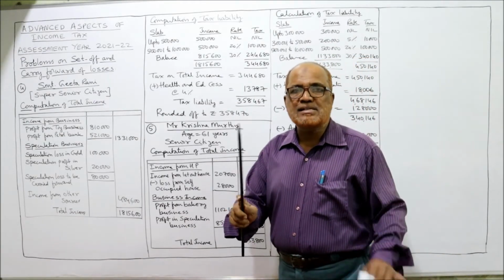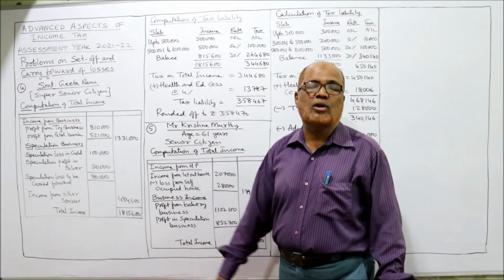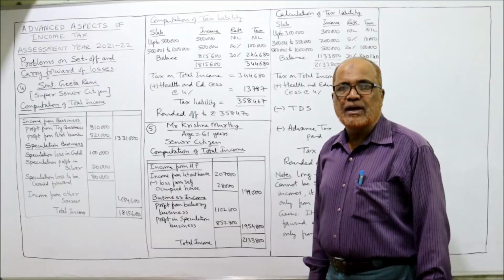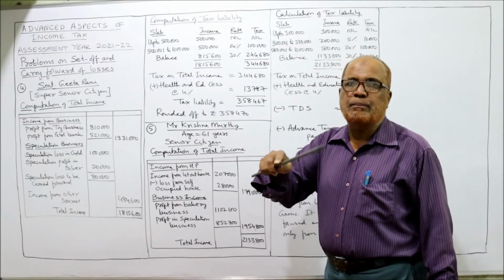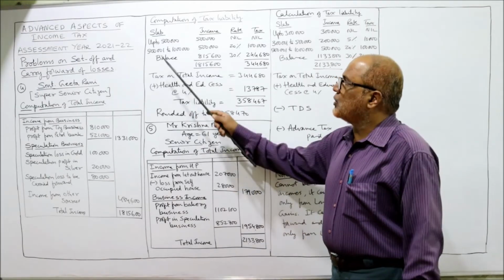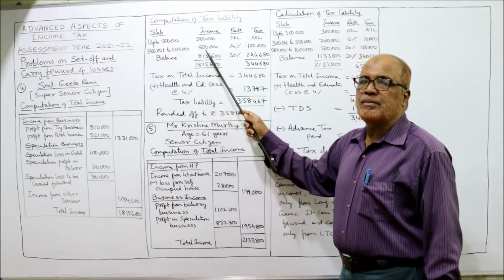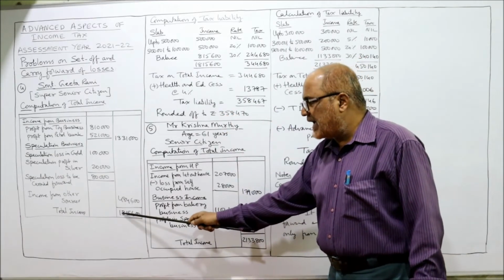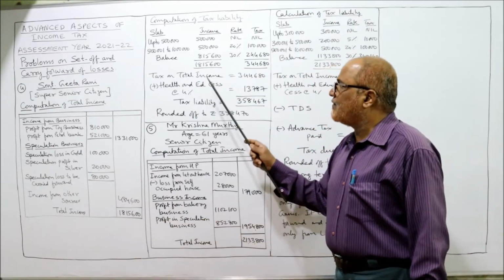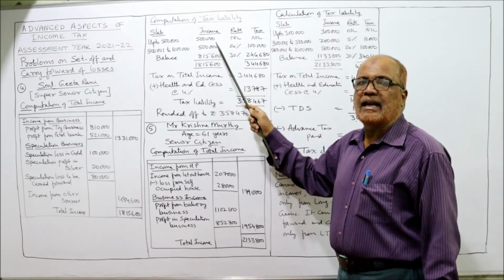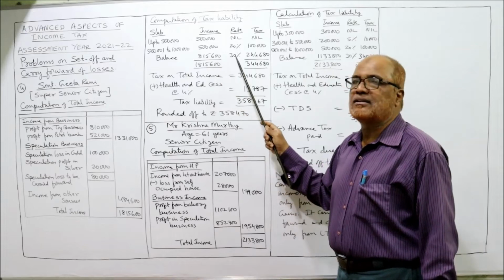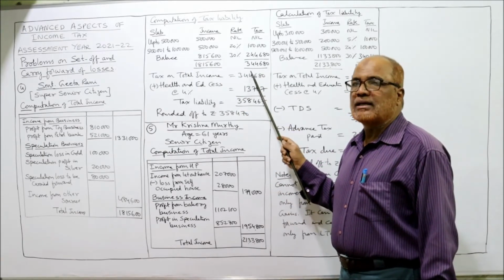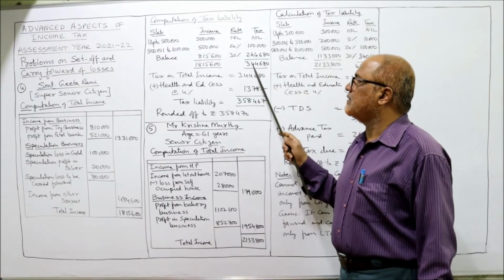See, a 5% slab is not there for super senior. For super senior, the 5% slab is not there. Directly basic exemption, 20%, 30%. So 5 lakh 1 to 10 lakh, 5 lakh rupees income, 20%, 1 lakh. Now balance. The total income is 18,15,600. From 18,15,600 deduct 10 lakh. So 8,15,600 at 30% is 2,44,680. So total tax is 3,44,680.